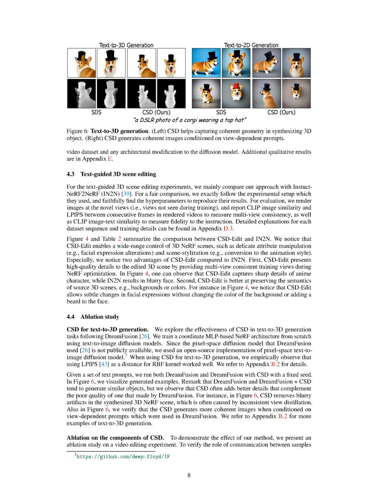Section Summary. In the text-guided 3D scene editing experiments, we compared our approach with Instruct-NeRF2NeRF and followed their experimental setup and hyperparameters. We evaluated the results by measuring image similarity, multi-view consistency, and fidelity to the instruction. Our approach, CSD-Edit, allows for a wide range of control over 3D NeRF scenes, capturing high-quality details and preserving the semantics of the source scenes better than Instruct-NeRF2NeRF. In text-to-3D generation tasks, CSD improves the quality of generated objects by adding better details and removing artifacts caused by inconsistent view distillation.